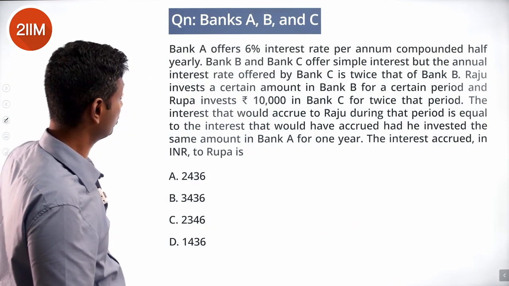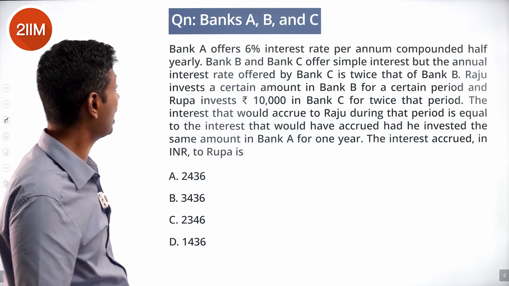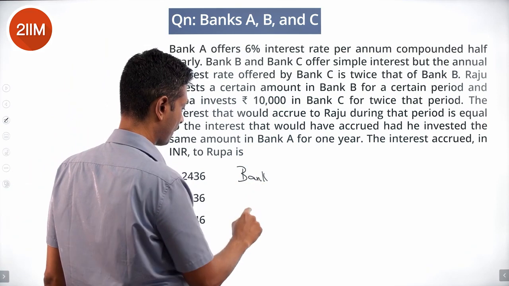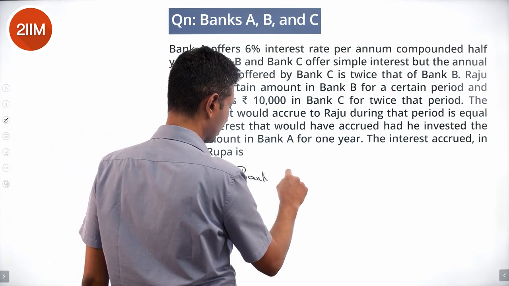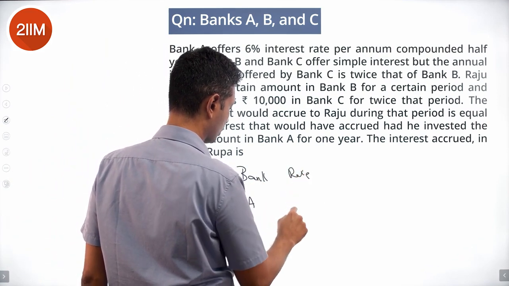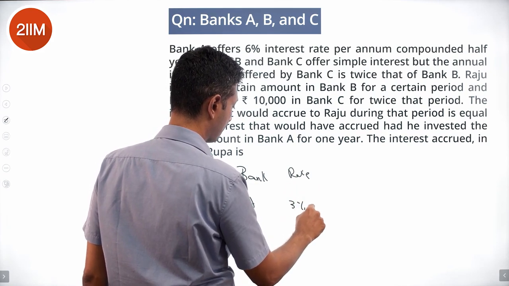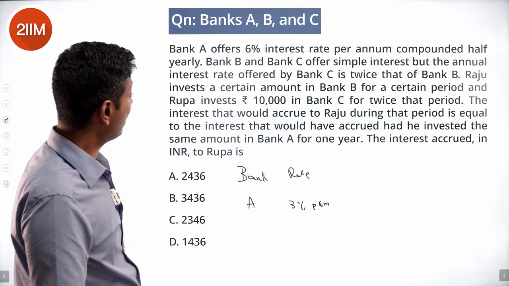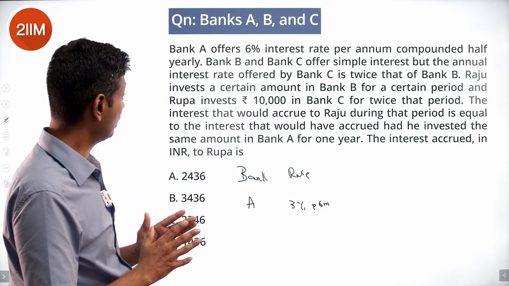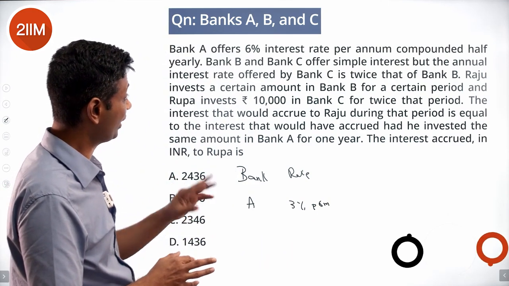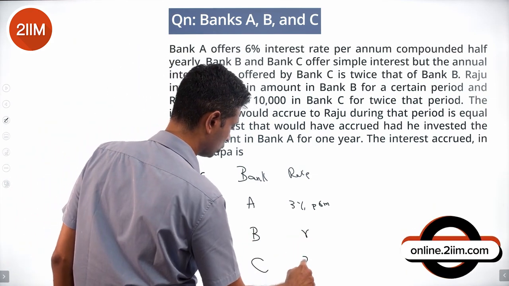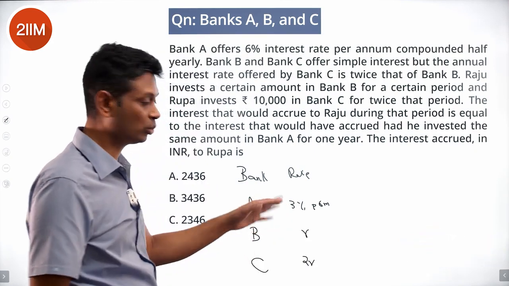Bank A offers 6% interest rate per annum, compounded half yearly. So Bank A rate is 3% per 6 months. Bank B and Bank C offer simple interest, but the annual rate offered by Bank C is twice that of Bank B. B and C, this is R, this is 2R. These two are simple interest.